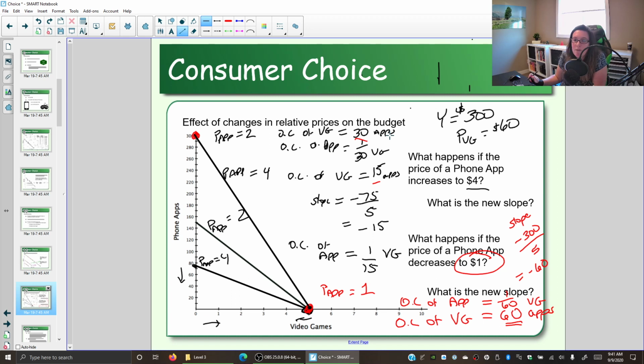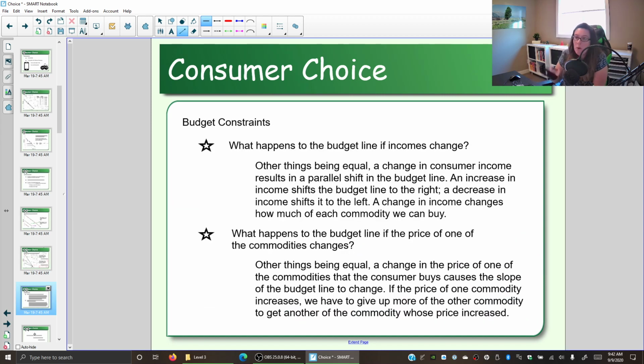Now every time you buy a video game, you're giving up more because you can't buy as many of the alternative. The opportunity cost of an app, when you go to buy an app, because apps are now cheap at $1, there's less of a sacrifice. It's now just 1/60th of a video game instead of 1/15th or 1/30th. So when we look at what's happening here, if our income changes, it does change the constraint. We get a parallel shift of the budget line. That shows that we can now buy, if the income increases, greater quantities of both items.